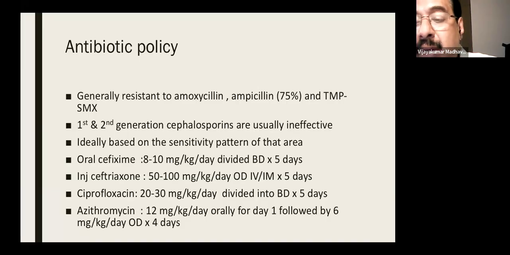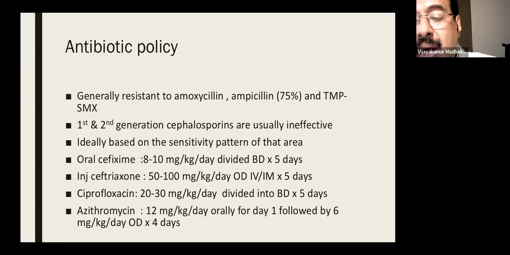8 to 10 milligram per kilogram body weight divided into 2 doses for 5 days is the treatment duration. And if the child is admitted, very toxic, and having features of encephalopathy, you can give ceftriaxone injection, 100 milligram per kilogram body weight per day, either OD or divided into 2 doses for 5 days. And what is the next choice, suppose the child is not responding? As per the guidelines, whenever you are giving oral cefixime or ceftriaxone, after 3 days, or after we get a culture and sensitivity report, if the child is not responding, we can add a second line of drug.